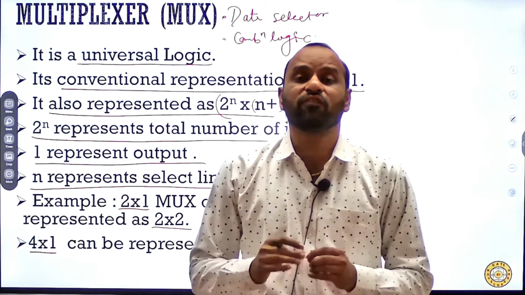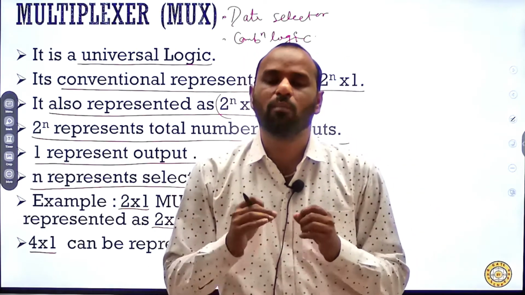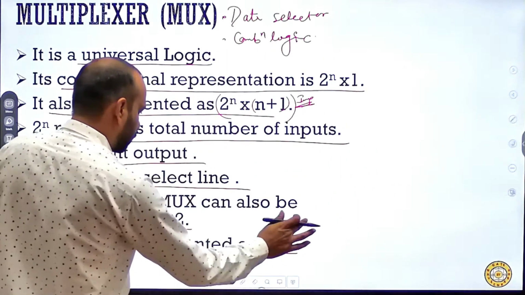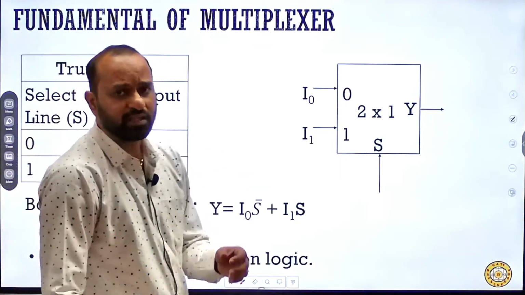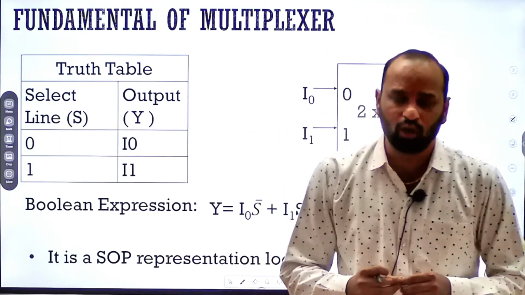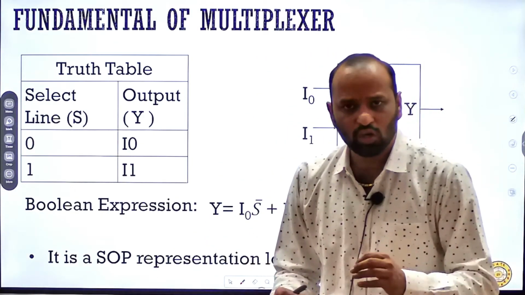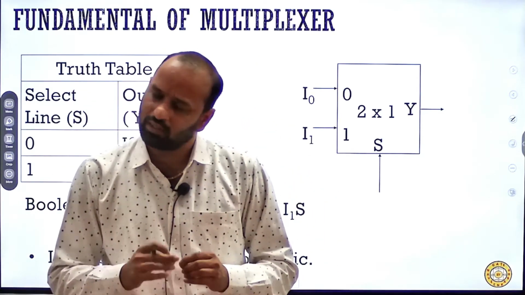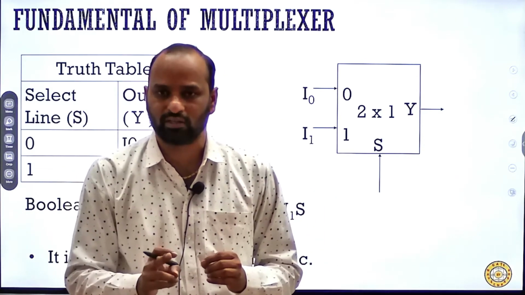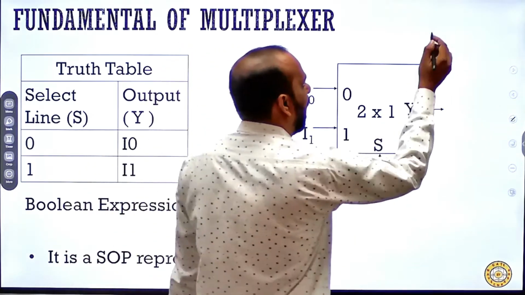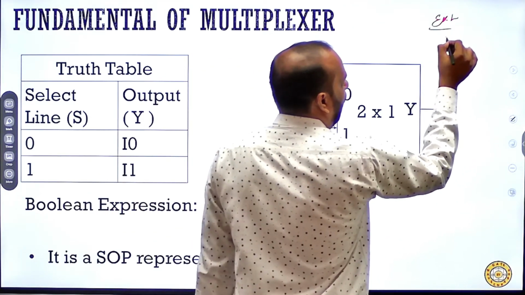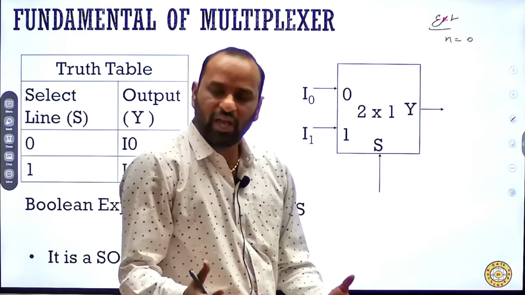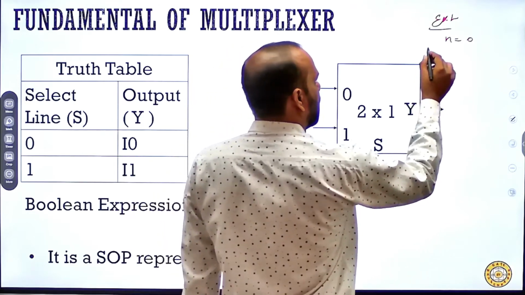Now what is the fundamental principle of a multiplexer, or how does a multiplexer work? Let's start with the simplest example, the minimum possible combination of a multiplexer, that is 2 cross 1. Sir, is this the minimum possible mux? Yes, this is the minimum possible mux. Sir, explain this. So let's have an example. If I put n equal to 0, that means no selection is required.